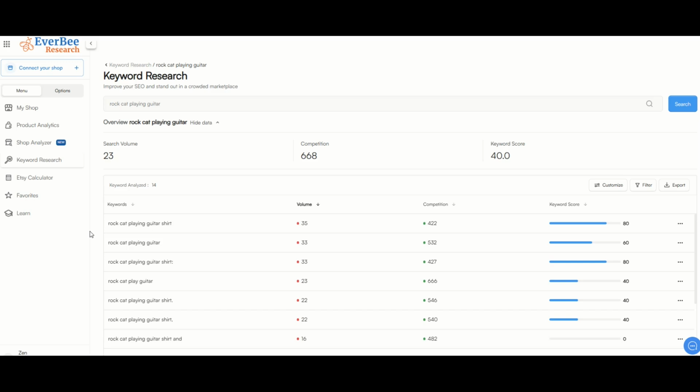So what are you supposed to do to make some sales and take advantage of trademarks, but do so legally? Well, here I am on EverBee, and I've typed in rock cat playing guitar, and I'm going to show you a couple funny cat designs that take advantage of the knowledge of bands, but they don't really violate the trademark. Here we can see there's a keyword score of 40, so there's certainly people searching for something like this on Etsy.